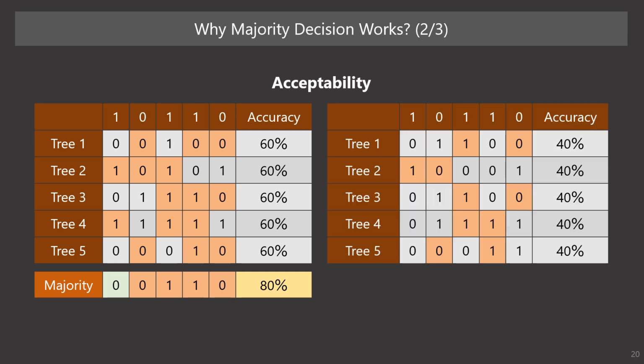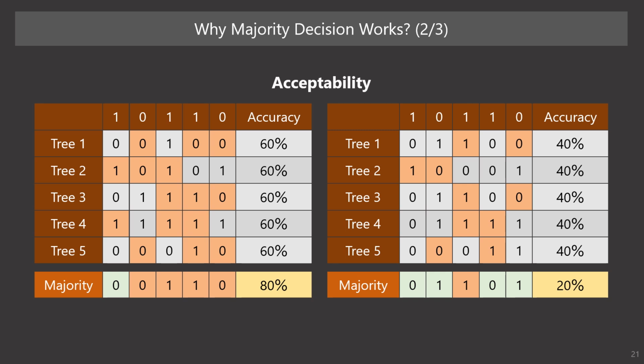Next, let's look at another case where all trees have 40% accuracy. In this case, the accuracy rate of the majority decision is lower than that of each tree. Therefore, a random forest is not always a better model than a single decision tree.